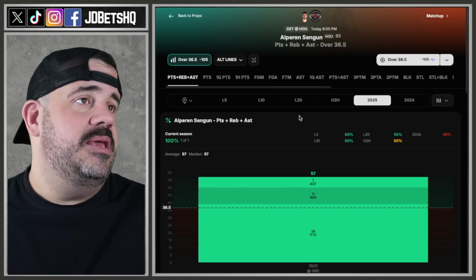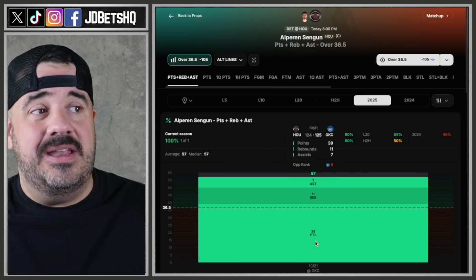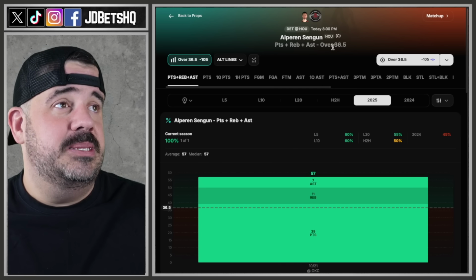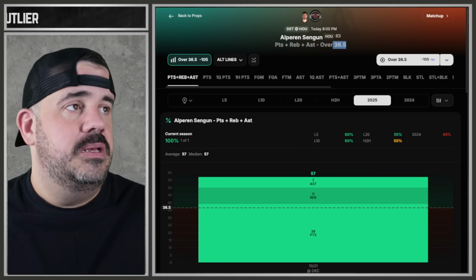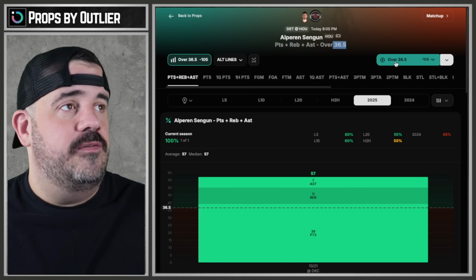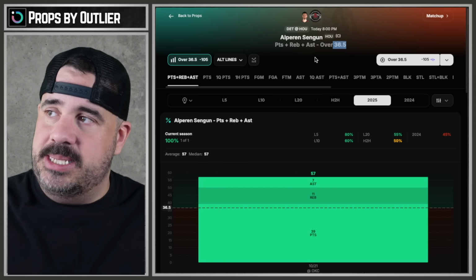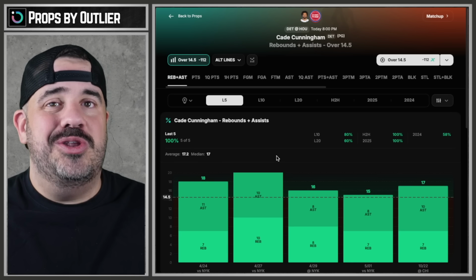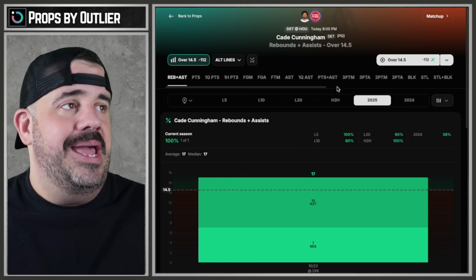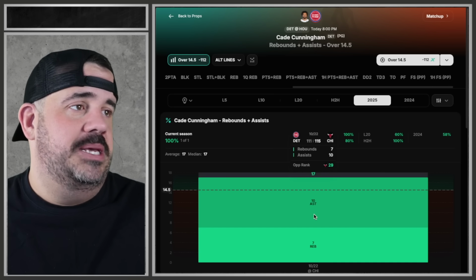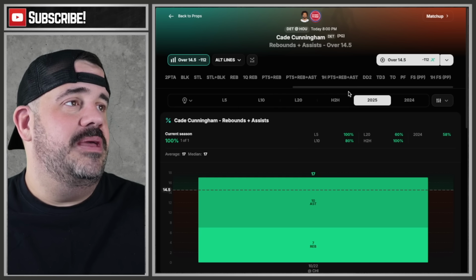And 2025 PRA, he popped off on 57, 39, 11, and 7. His line's 36. I want to take him for 105 here, and I also want to take Houston by 6.5. I want to do both. I think we're going to do both because I can. I'm a man. I'm 40. Do what I want. 17 for Cade on the PR.